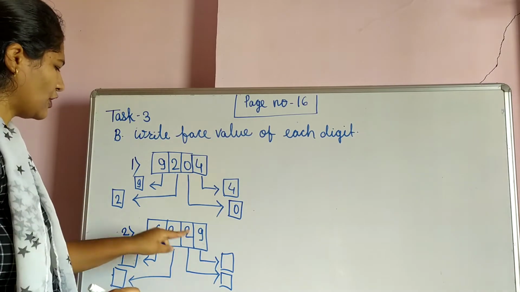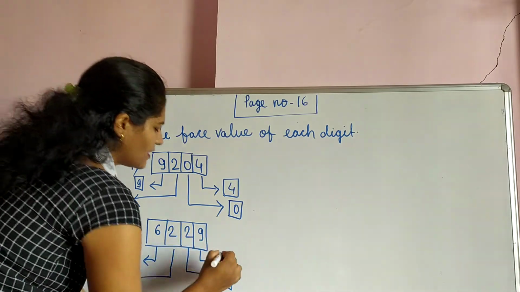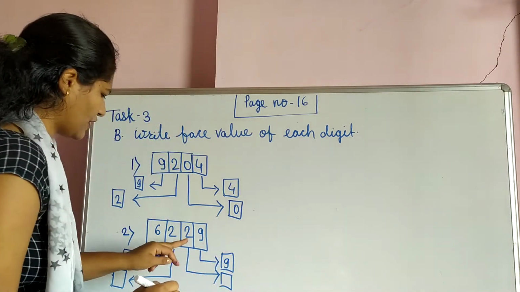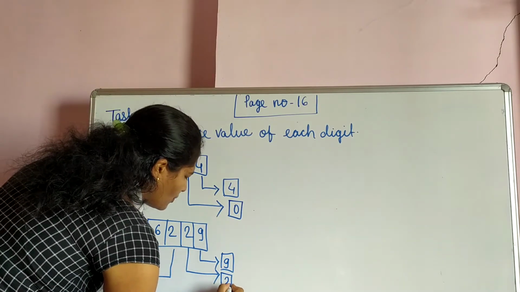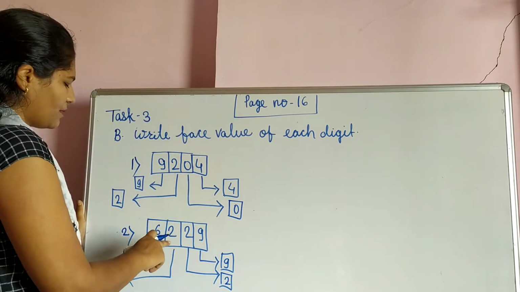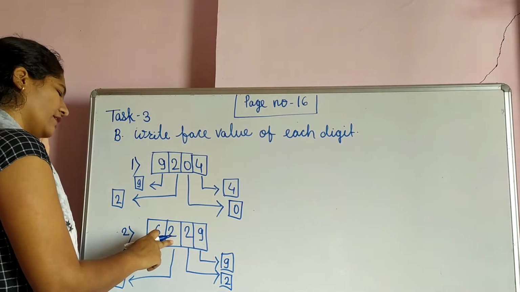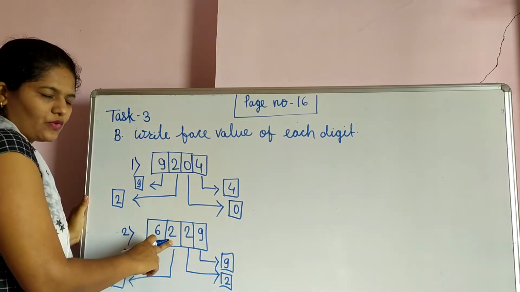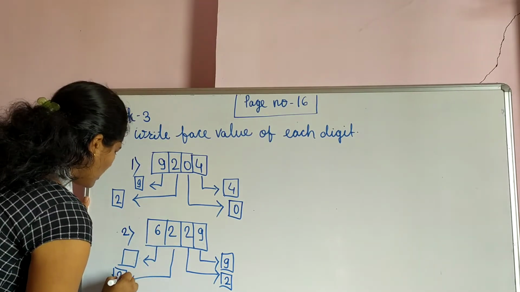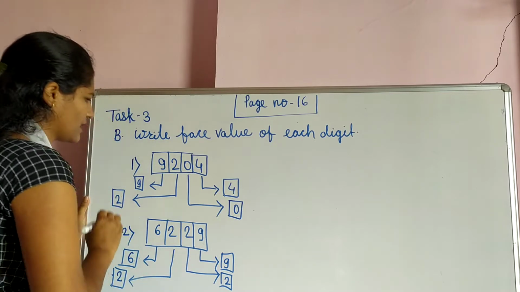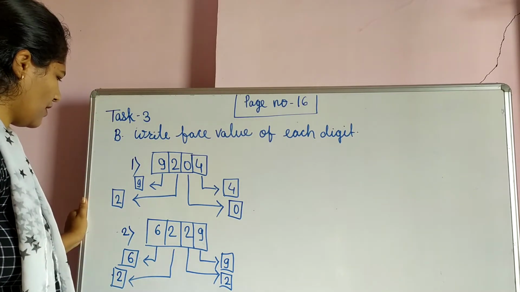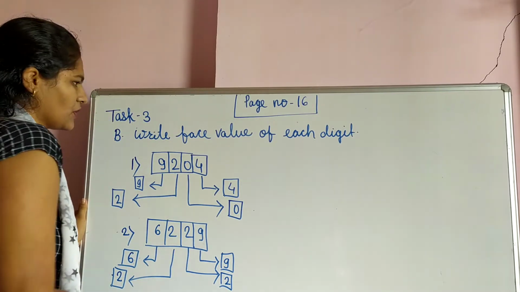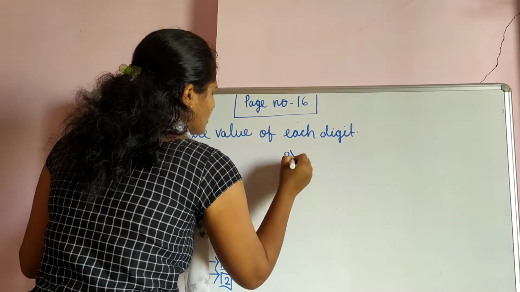So face value of 9 is the same, that is 9. Face value of this 2 is 2. After this 2, which digit is there? It is a 2. And what is the face value of this 2? It is also 2. And this 6, 6. After that, we see our next question. So that is the third one.